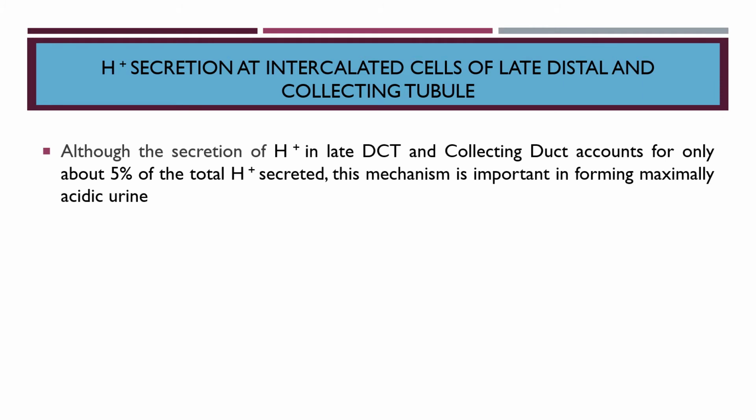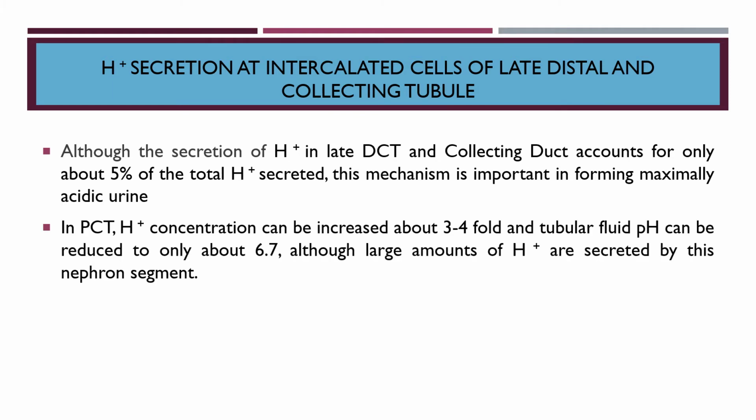Now, although the secretion of H plus in the late DCT and the collecting duct accounts for only about 5% of the total H plus secreted, because most of the secretion was done, at 4000 milliequivalent, at the proximal convoluted tubule, this mechanism is important in forming maximally acidic urine.